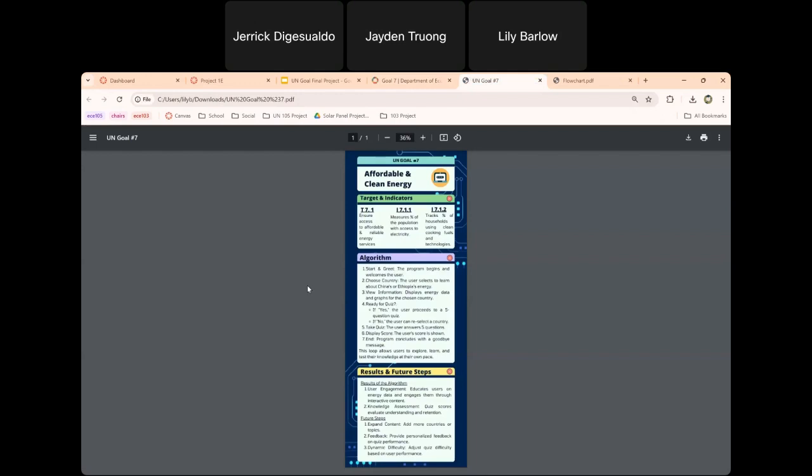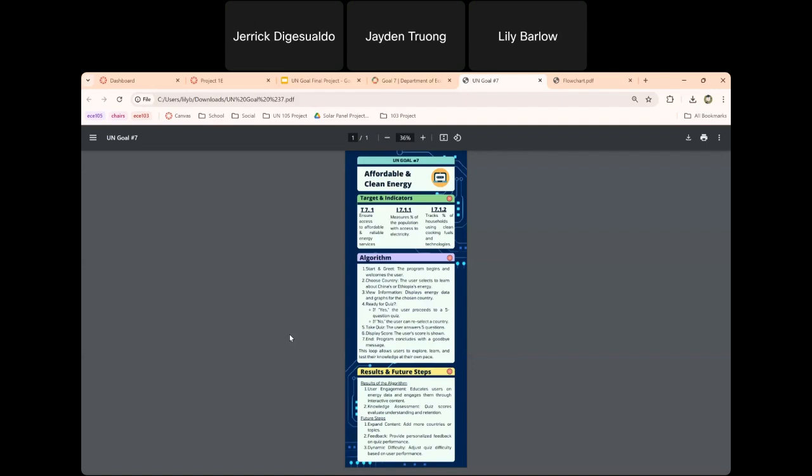When implementing this information into our algorithm, we started off with a greet command that we created, and then we had the user choose a country, which was China or Ethiopia, to learn about their energy usage. It then displayed the information of whichever country was chosen, and once the user had learned about that information, it went into asking if they were ready for a quiz.